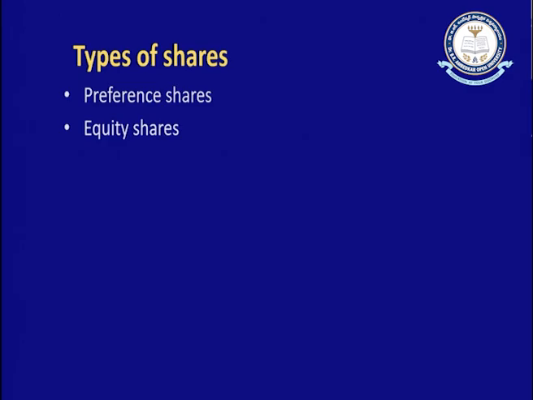Then let us go into the analysis of the various types of shares. What are the various types of shares? Shares are classified on the basis of preference, on the basis of participation, and so on. Let us understand first of all preference shares and equity shares. These two are the most popular types of shares which a company normally will issue. Let us understand about issue of shares by a company. About equity shares, let us understand first. This issue of shares is normally on the basis of cash. So, when you are issuing the shares for cash, that can be done in three ways.